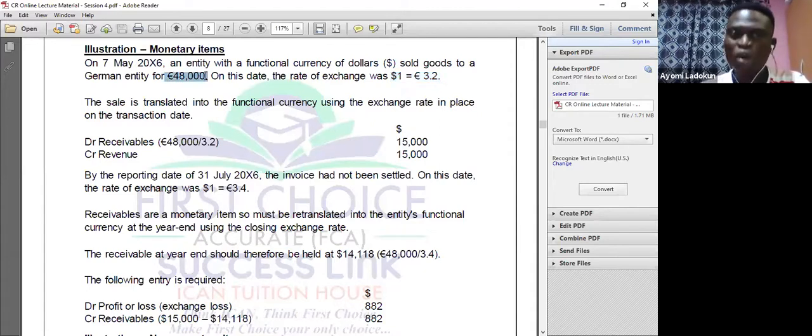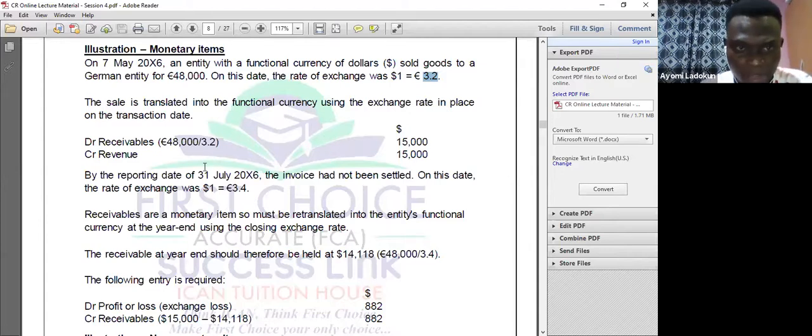It occurred in the weaker currency, and I need to translate into the stronger currency, so I need to divide. 48,000 euros divided by 3.2 gives me 15,000. So on the date of the transaction, I will record a receivable of 15,000 and credit my revenue with 15,000.